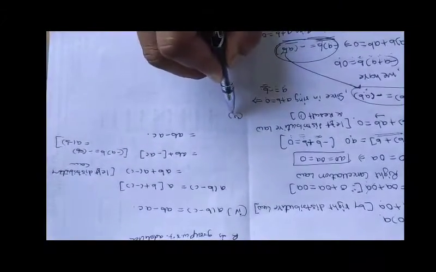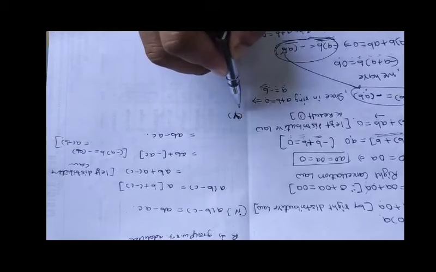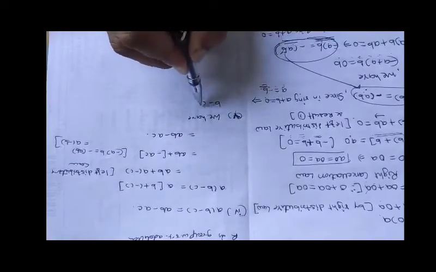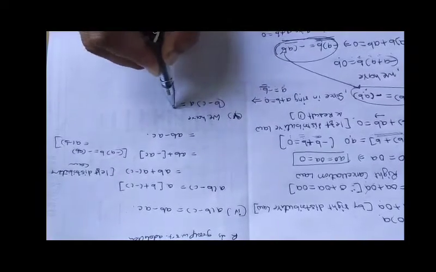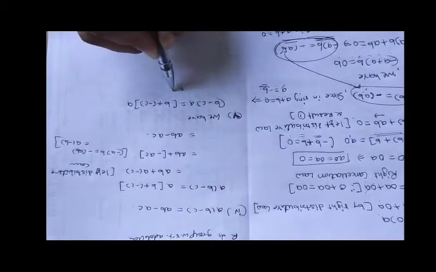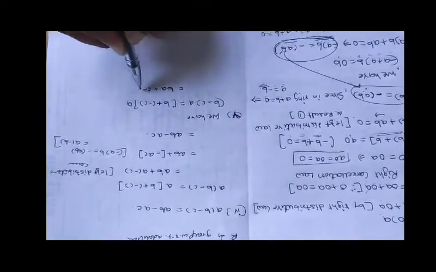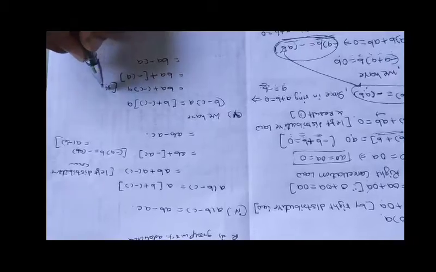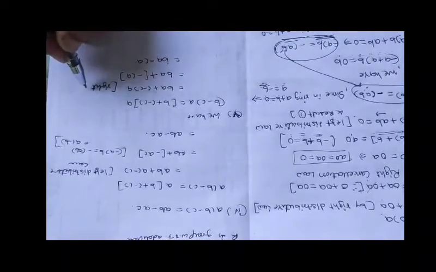Now the fifth axiom is that we have B minus C into A is equal to, I write here like this, into A is equal to BA plus minus CA, and minus CA can be written as minus CA. This is equal to BA minus CA. Here the right distributive law is used.